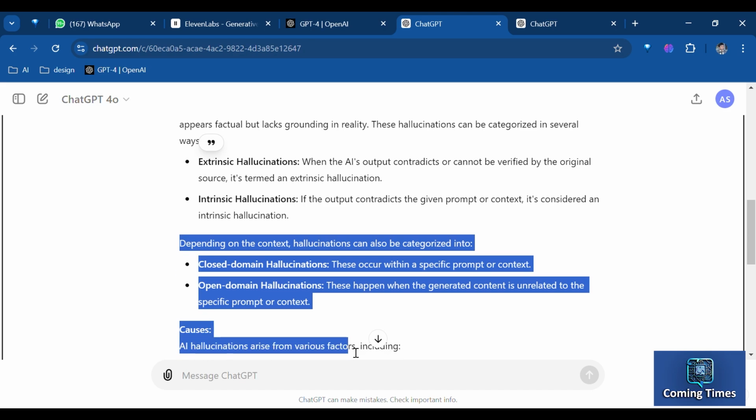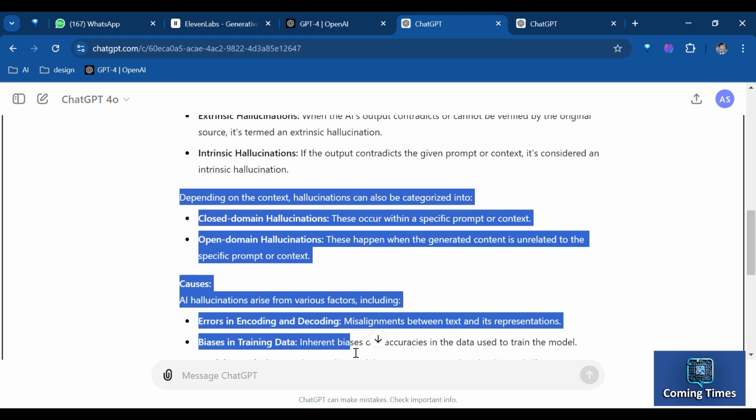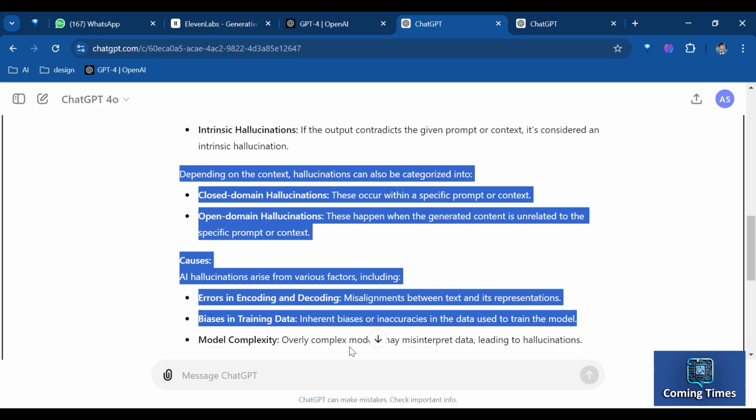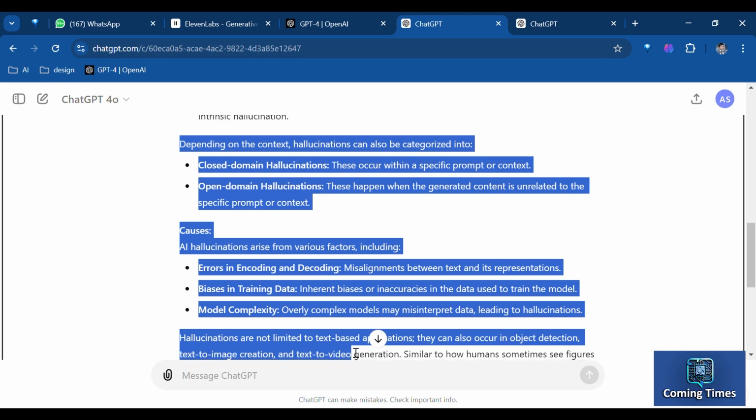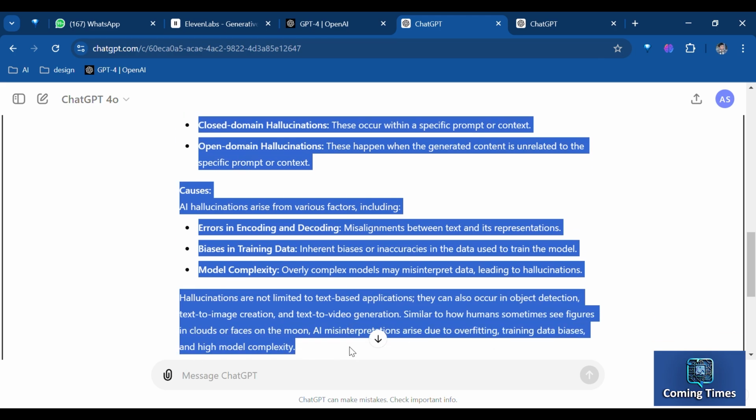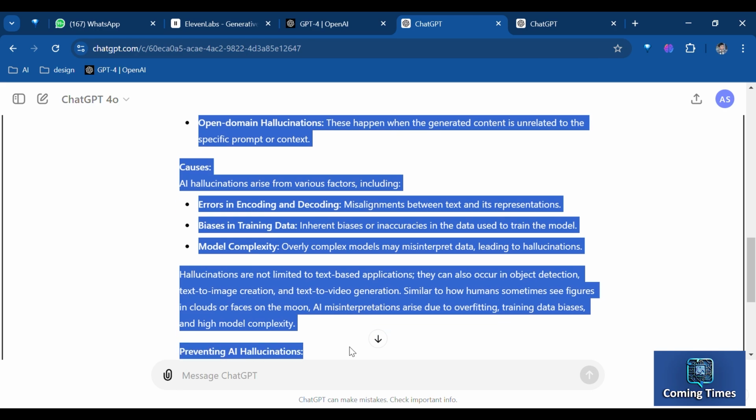Causes. There are several reasons why AI models hallucinate, including errors in encoding and decoding between text and representations, biases in training data, or overly complex model structures. Hallucinations can occur not only in text-based applications, but also in object detection, text-to-image creation, and text-to-video generation.